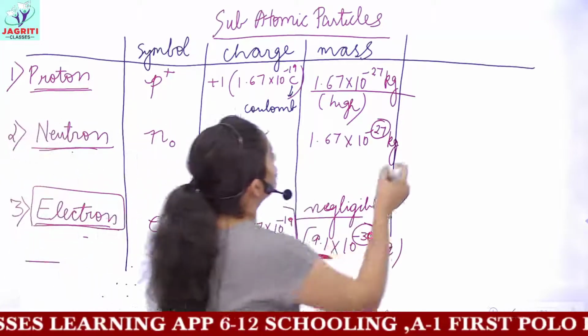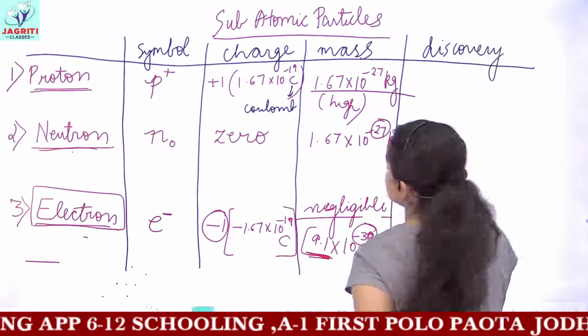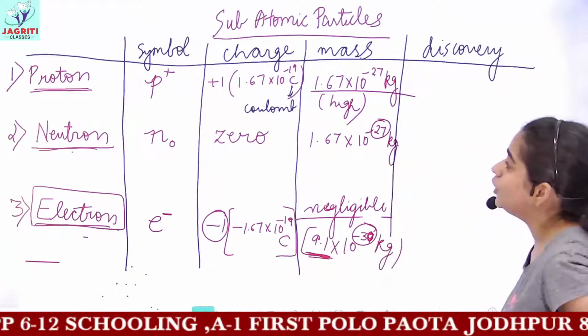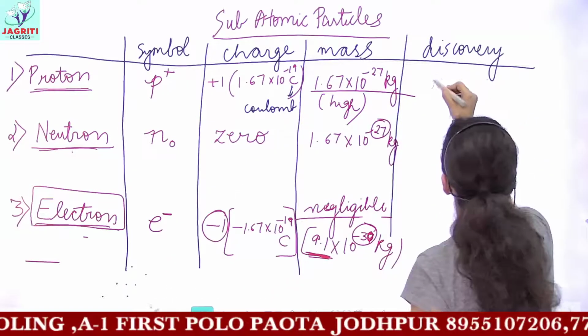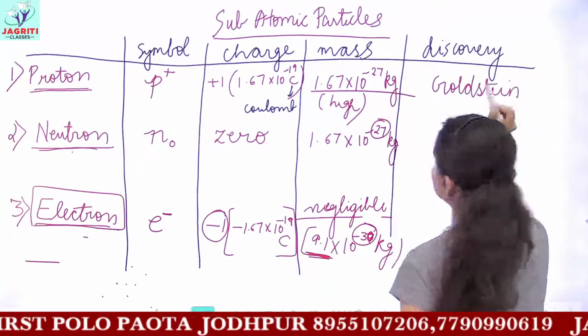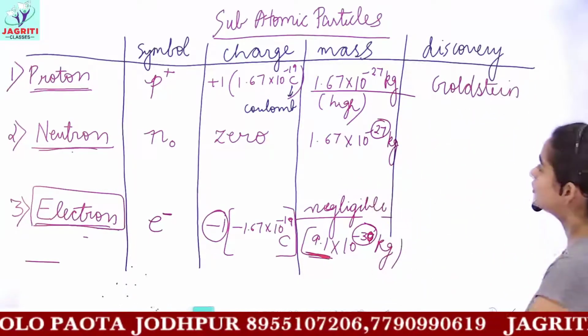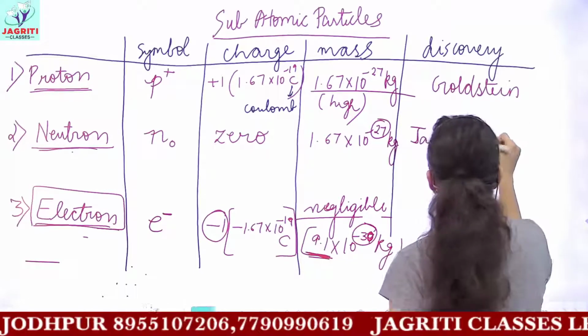Now, you can also include a column about the discovery of subatomic particles. As you all know, protons were discovered by a scientist named Goldstein. Neutrons were discovered by James Chadwick.